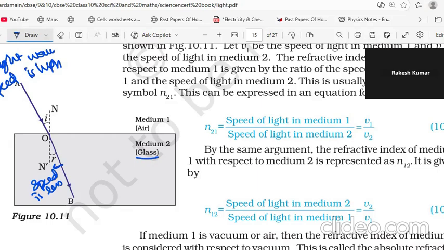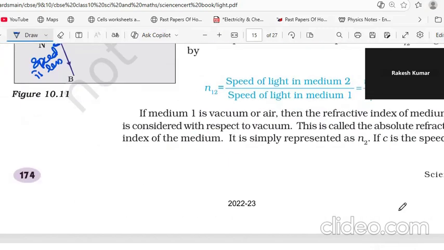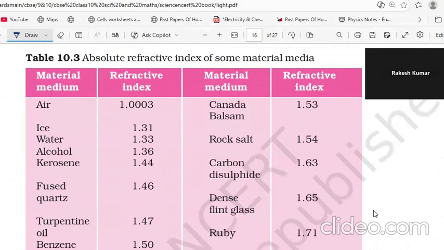So this we call the refractive index, n21, the refractive index of 2 with respect to 1. It is the speed of light in medium 1 over the speed in medium 2, V1 by V2. V1 is greater than V2, so the refractive index is greater than 1. These are the values: vacuum is one, air is nearly one, and ice is this.